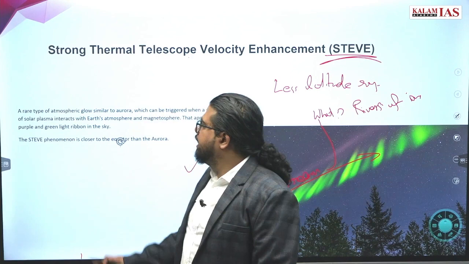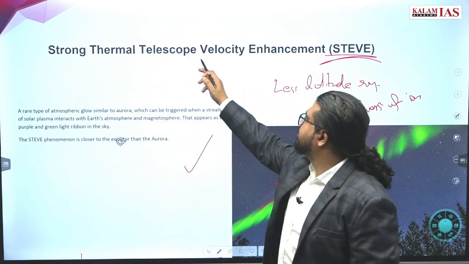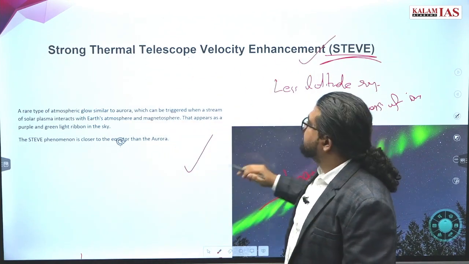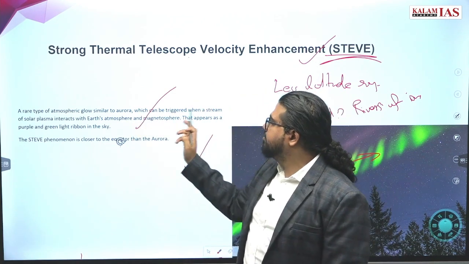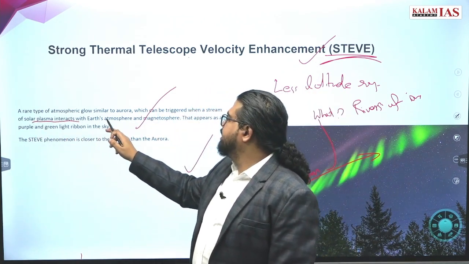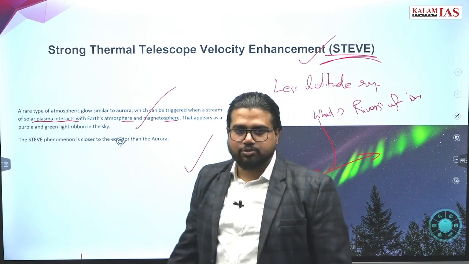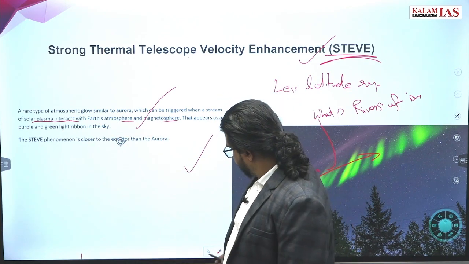The name you have to keep in mind: Strong Thermal Emission Velocity Enhancement. An atmospheric glow similar to aurora, which can be triggered when a stream of solar plasma interacts with the atmosphere and magnetosphere. Go ahead.